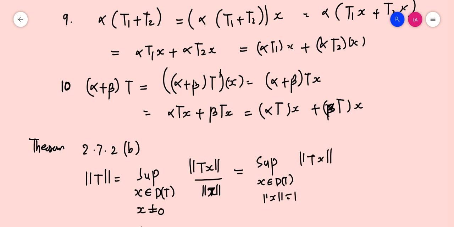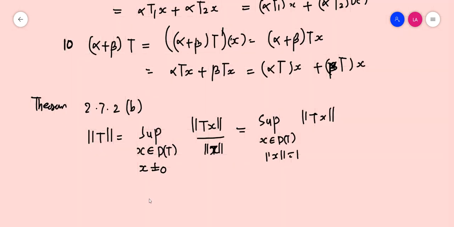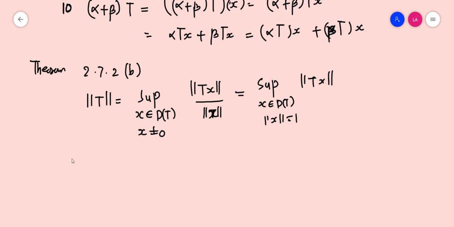If you define the norm of an operator to be this, and using this theorem, we have established that this norm